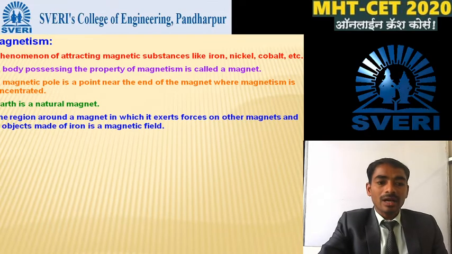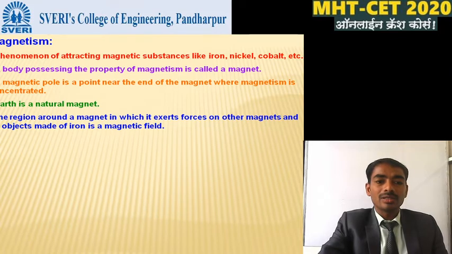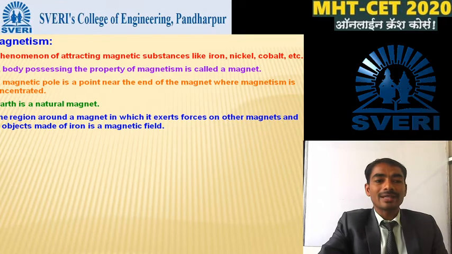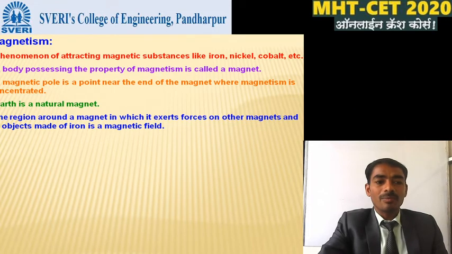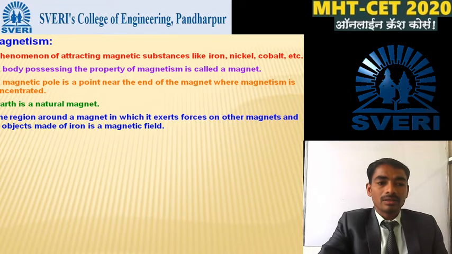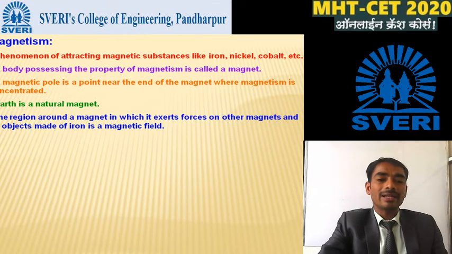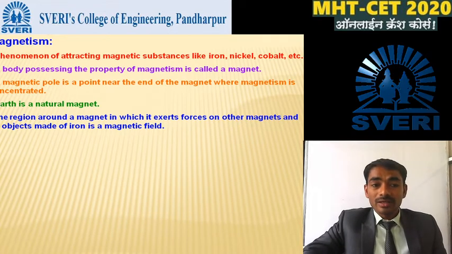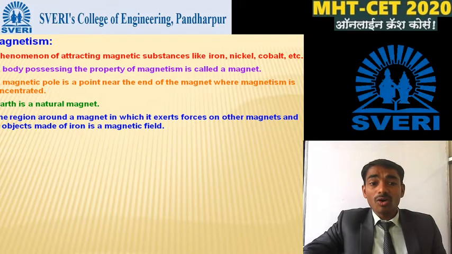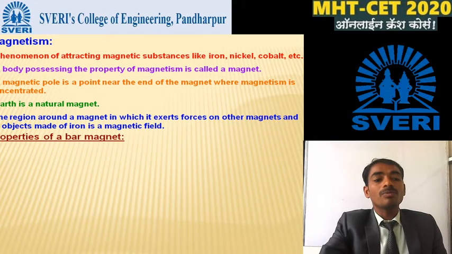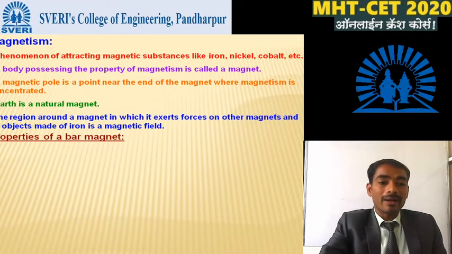The region around the magnet in which it exerts forces on other magnets and on objects made of iron is a magnetic field. Suppose we take one magnet, around this magnet there is space. The space in which there is the effect of the magnet, we can say this space is known as the magnetic field.